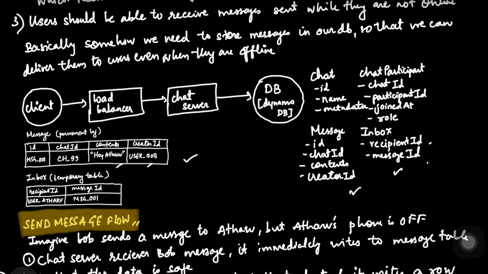So this is the ID of Bob, who sent the message to Athar. The content was, let's say, "hey Athar". So that was the message which was stored in the message table as a permanent log.